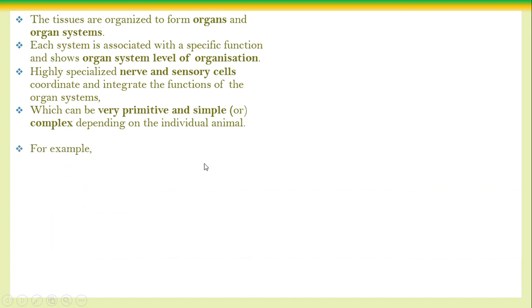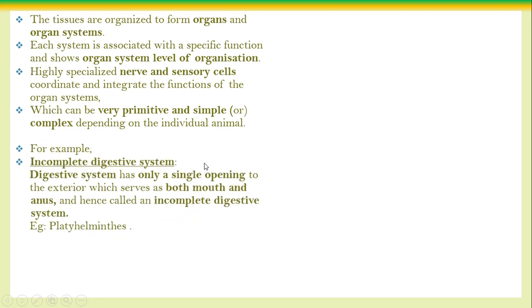For example, some of the organisms have an incomplete digestive system. Now we know well that when we say digestive system, it has a long tubular structure, that is an alimentary canal, and also an anterior mouth and posterior anus, as we have studied. But in some organisms, the digestive tract has only one opening.